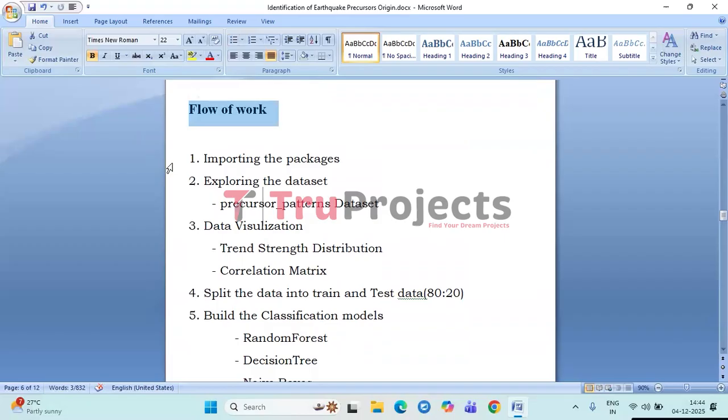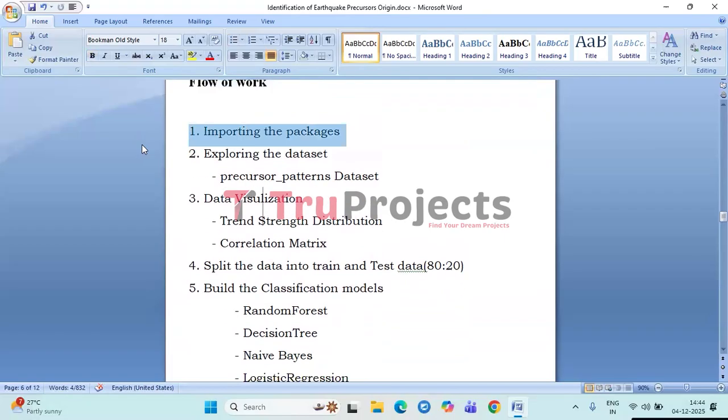Coming to the flow of the work, firstly, importing the packages. This module loads all the necessary Python libraries for data handling, visualization, machine learning, deep learning, and model evaluation. It prepares the environment so all further steps can run smoothly. Next, exploring the dataset. The dataset is loaded and checked for shape, missing values, feature types, and class distribution. This helps understand the data structure and identify if any cleaning or pre-processing is needed before modeling.